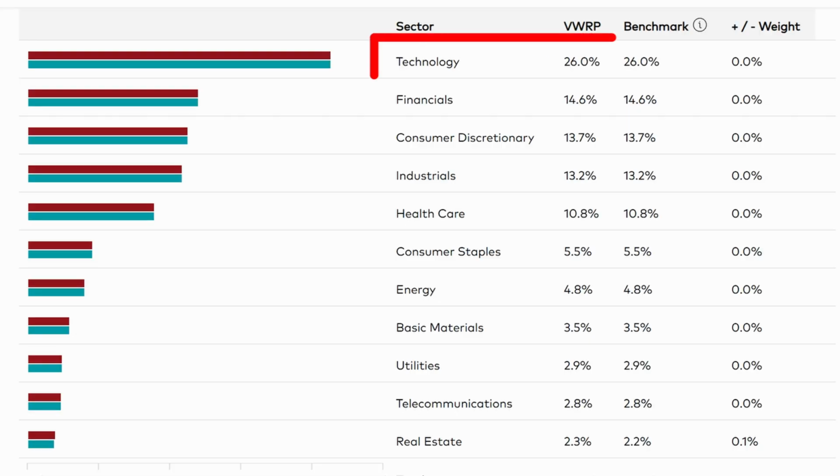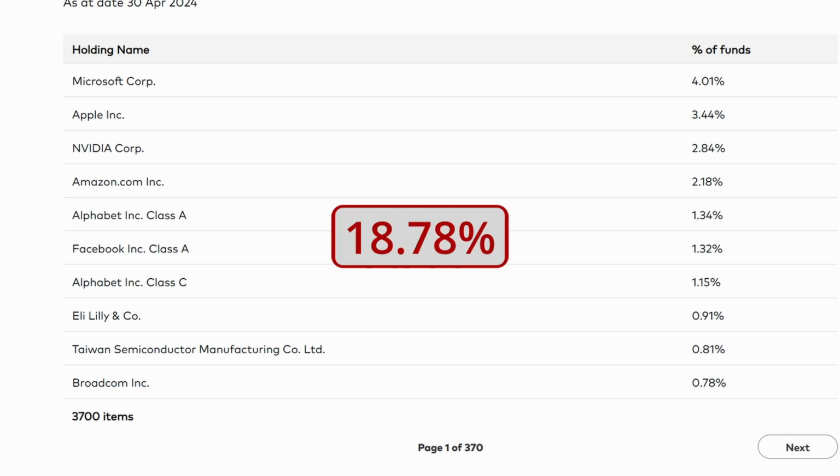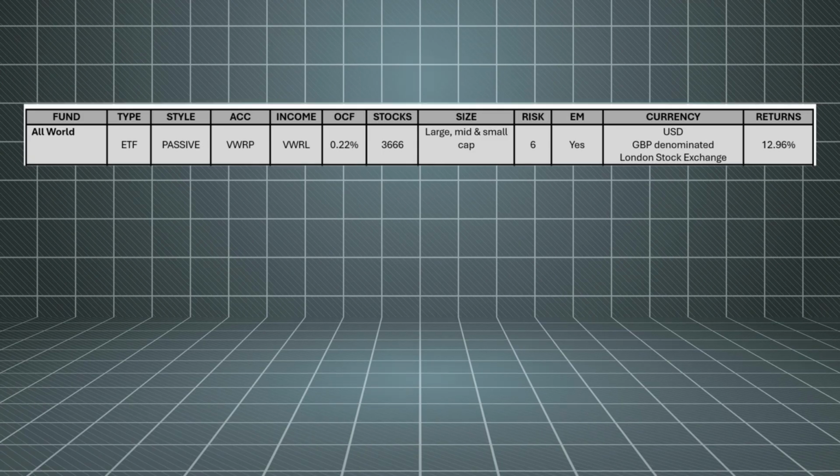The technology sector accounts for 26% of this fund, which makes sense when you consider that companies such as Microsoft, Apple and Nvidia form part of it. And the top 10 companies, all from the US, account for 18.78% proportion of this fund. So this fund has managed a very decent 12.96% average annual returns over the last 5 years.